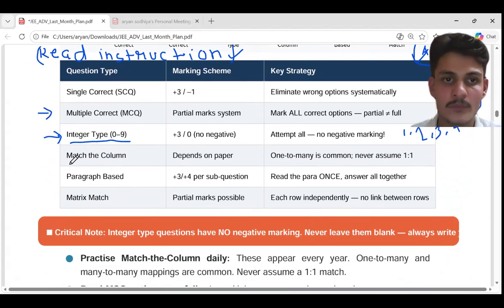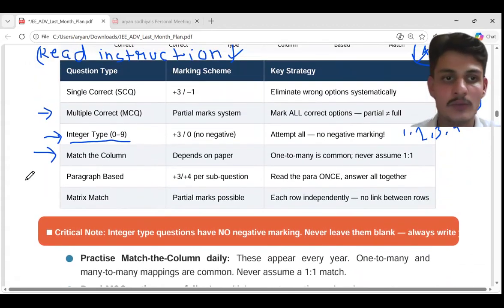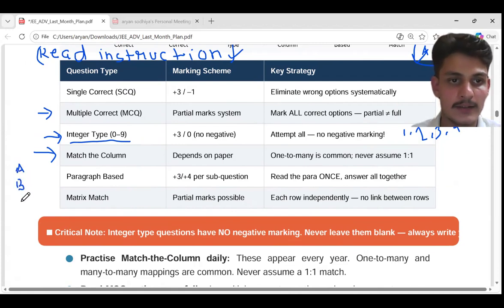In match the column, there is also one doubt. Never assume there will be one-to-one mapping. In the first column, there is one row, and you need to match it with a row in the second column. So this is one-to-one mapping, like A, B, C, D and 1, 2, 3.